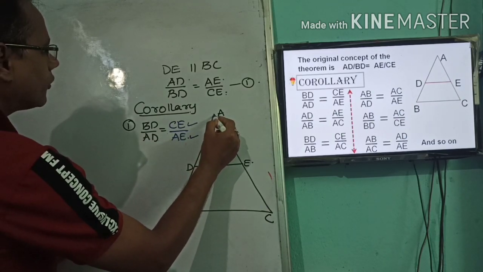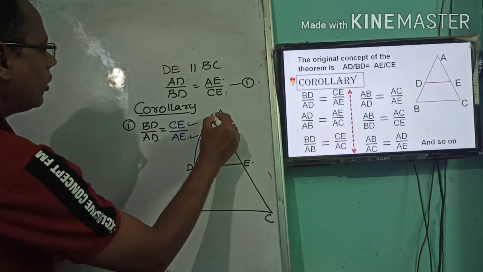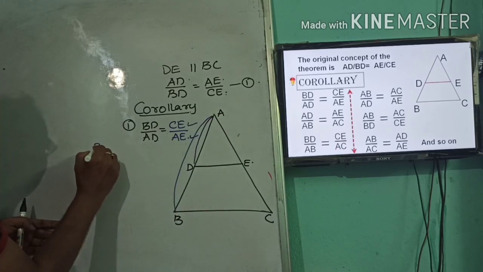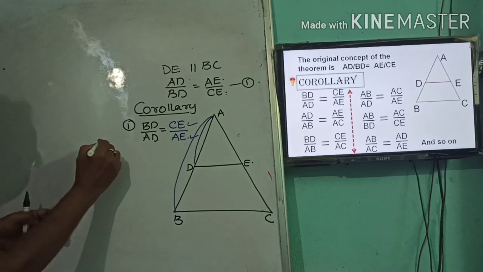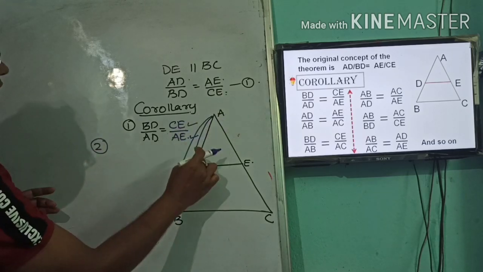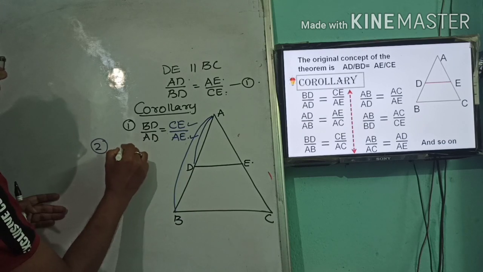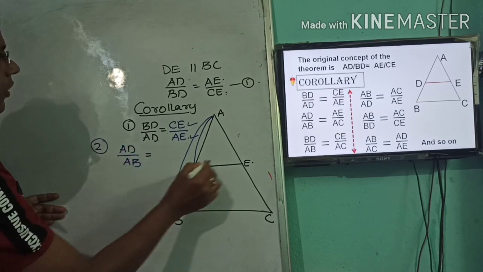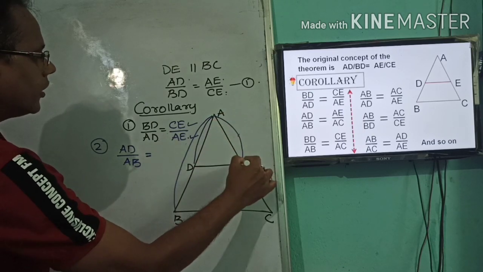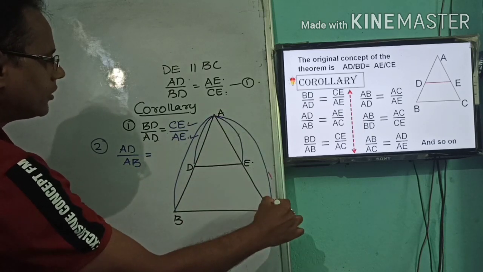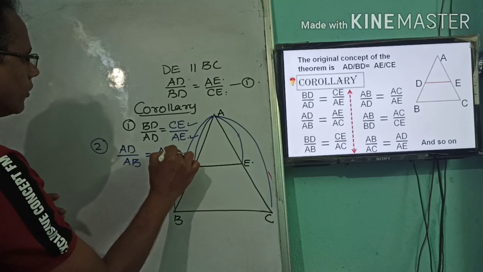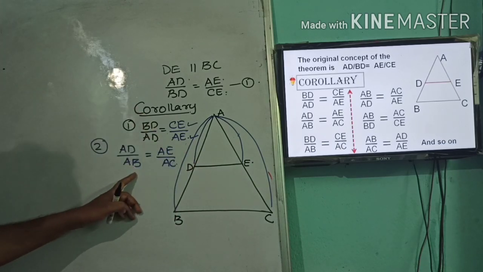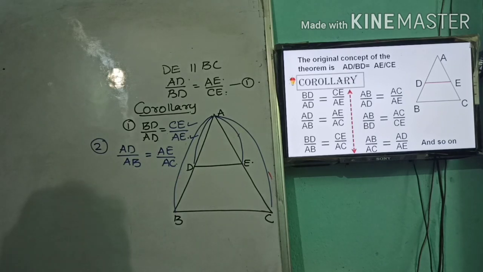So the second one will be AD by total AB, AD by AB will be equal to, on this side, AE by AC. This is also one of the corollaries.